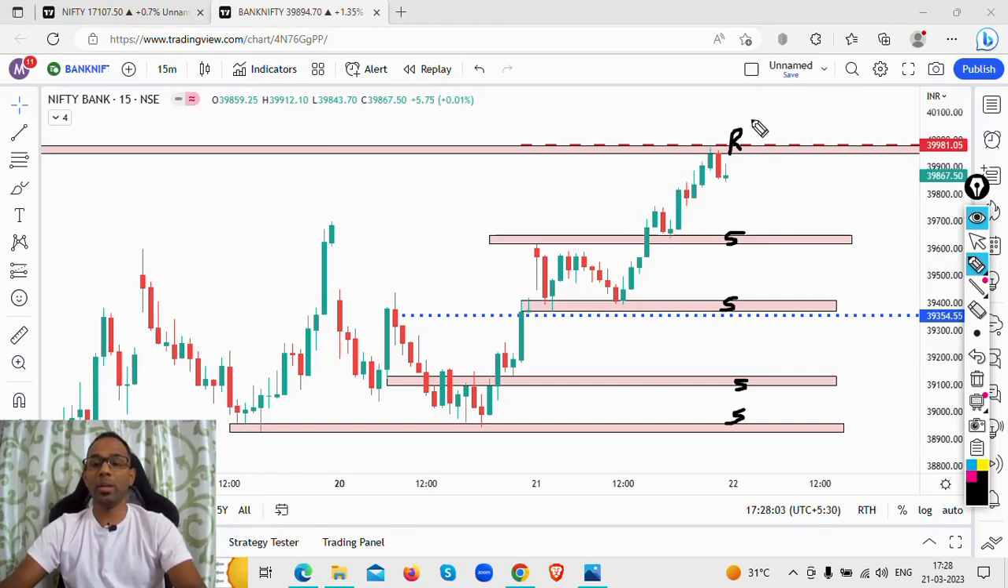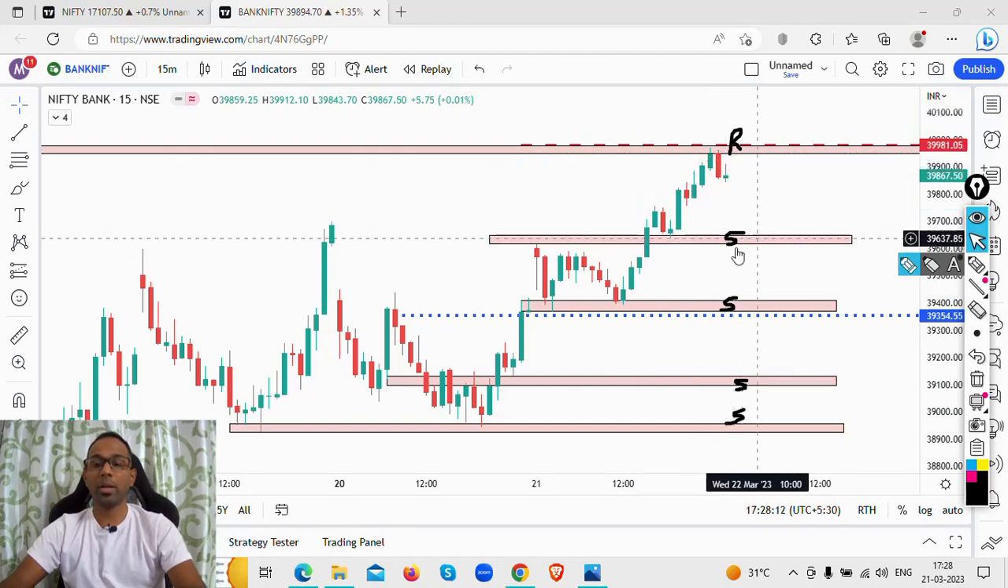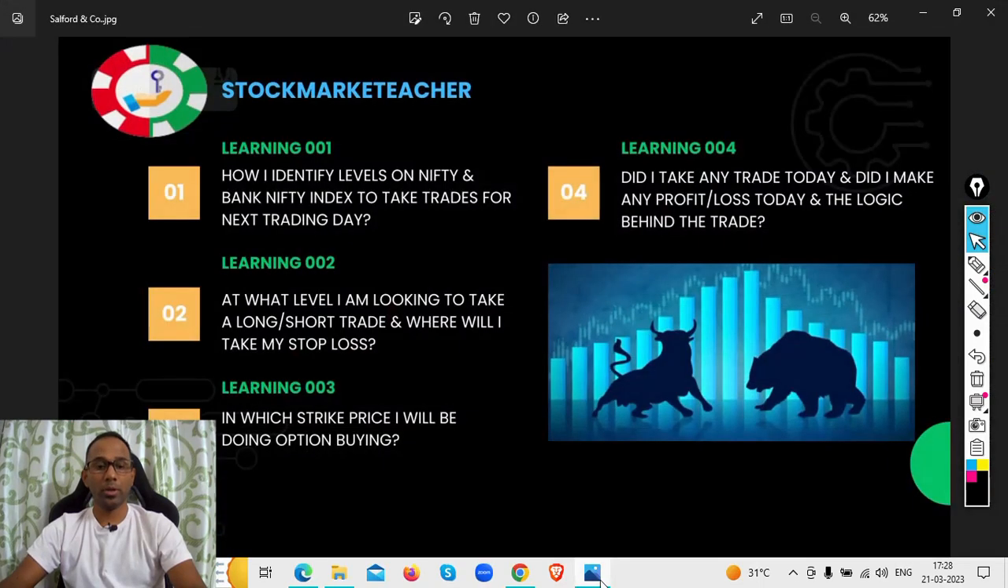So whether there will be a gap up, and the selling and profit booking will happen, or whether the price will just open flat and reverse from here, come back to the zone, we are going to wait and watch, right? So these are the levels we are going to look at in tomorrow's session. So what level I'm looking to take a long or short trade, and where I'll take my stop loss.